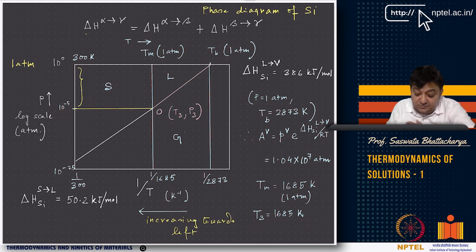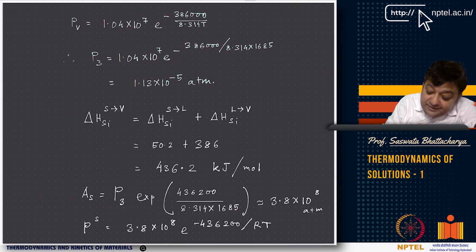Now I also know the enthalpy of transformation of silicon from solid to liquid, which is 50.2. Again, it is plus because the solid has to absorb it and then it will transform to liquid. Now, if you have all this information, what information do you have? You have this information, and you also know the coefficient AV. But you are also assuming T3. Now, if you are assuming T3, you can calculate P3.